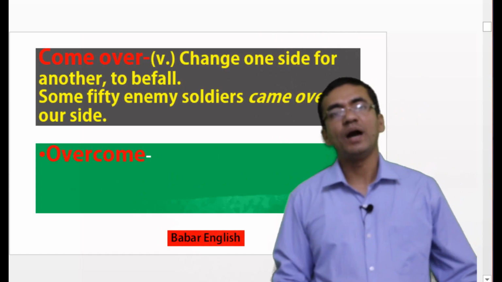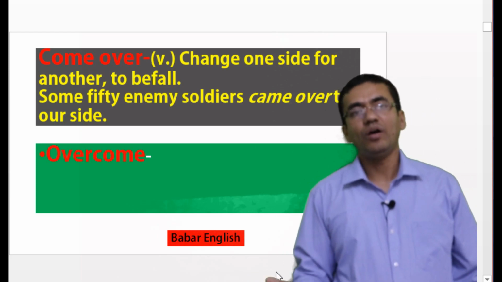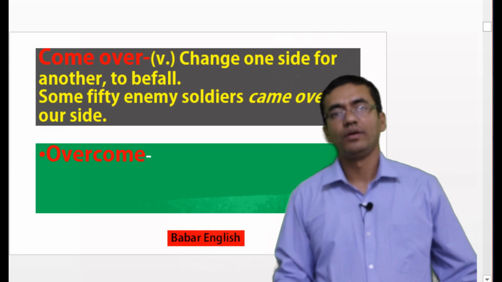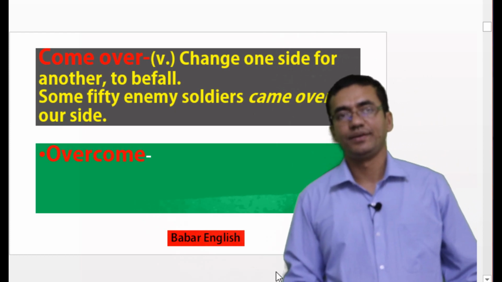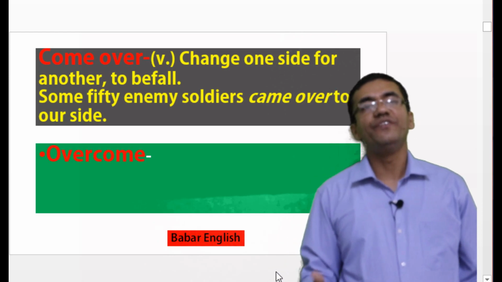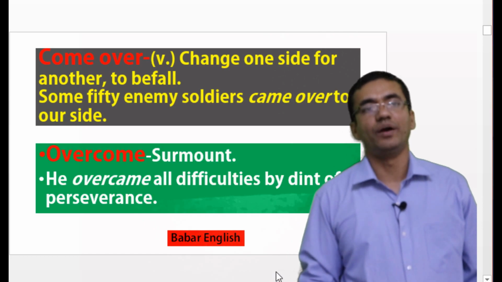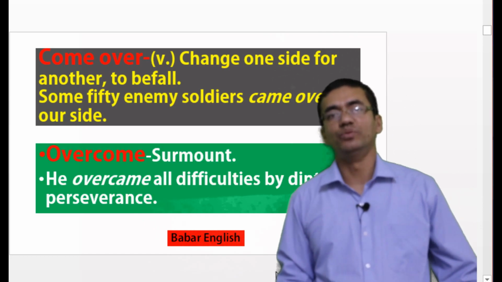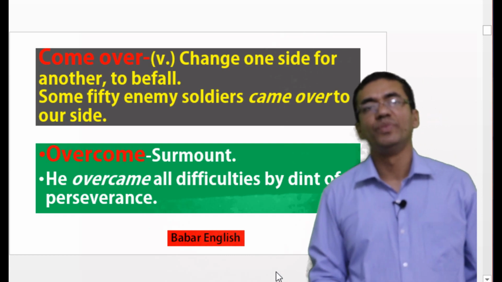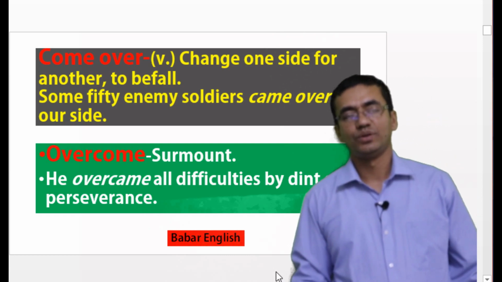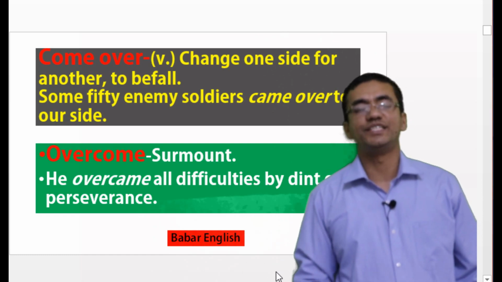Next, come over. Come over means change one side for another or to befall. Some 50 enemy soldiers came over to our side. So if we invert this word, it will become overcome. So what is the meaning of overcome? Overcome means surmount. He overcame all difficulties by dint of perseverance. So here we have seen that if we invert the word, it has got a very nice meaning.